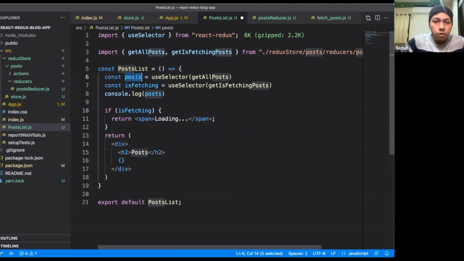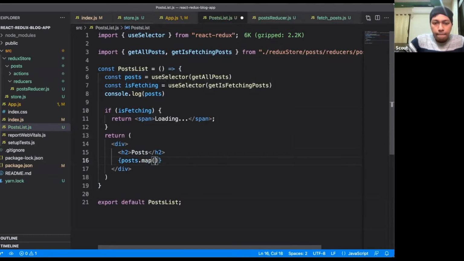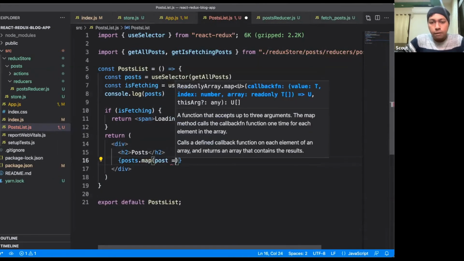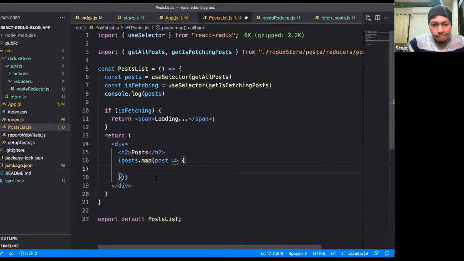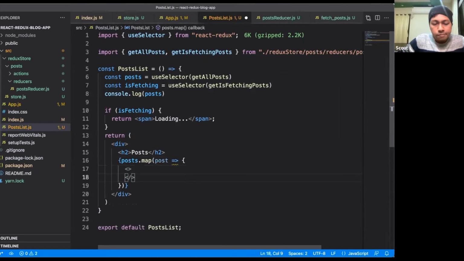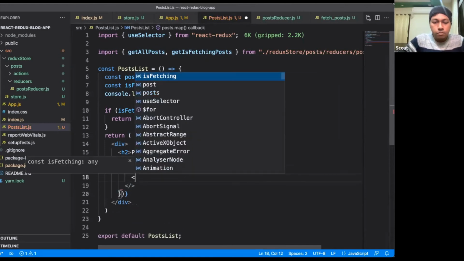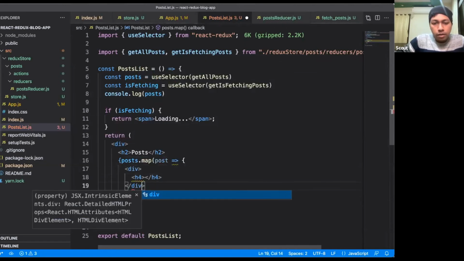We will map through all of this, post dot map, post, h4. Now it should be a div.